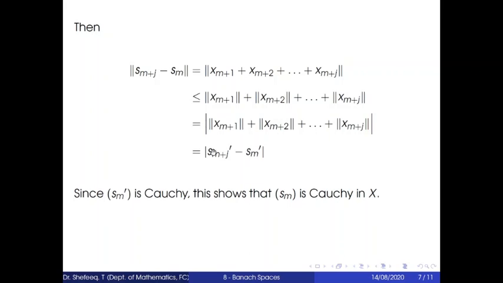Now since the sequence Sm dash is Cauchy, this is small.